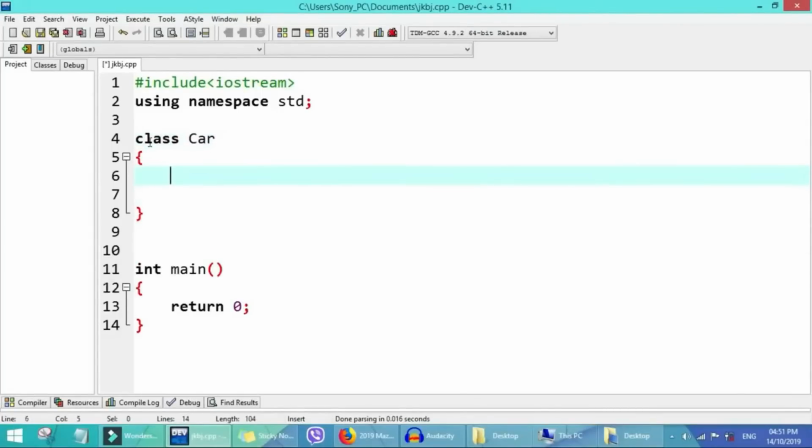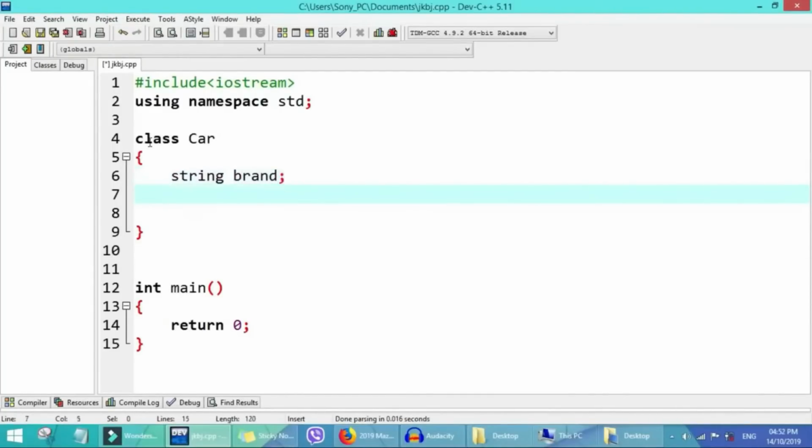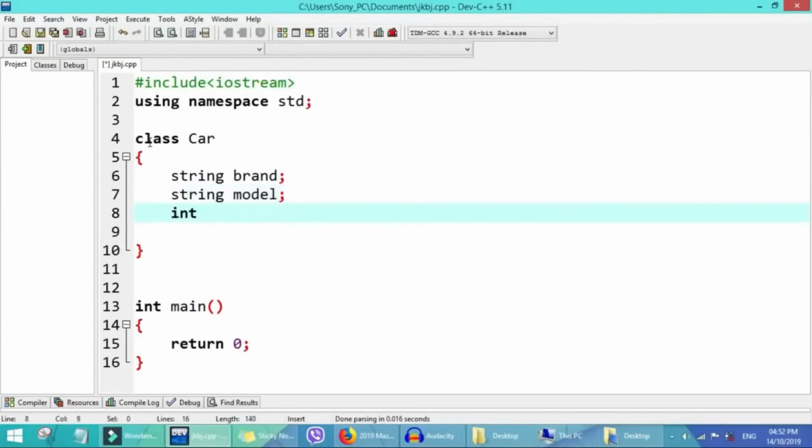So for here we need string data type for the variable we call brand. We need another string for model, for the model of the car, and we need integer type for the year we then produce the car.